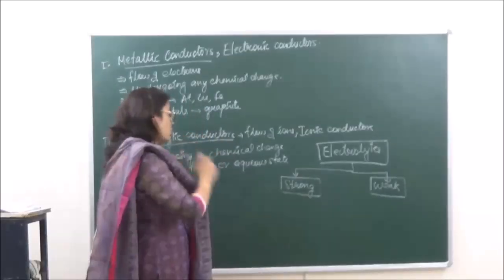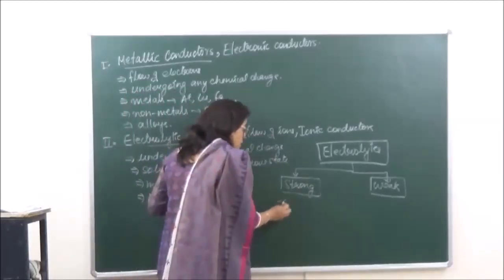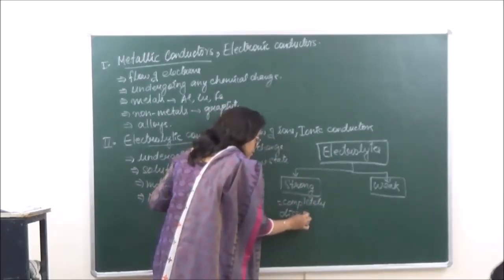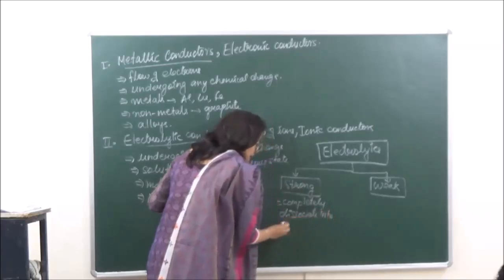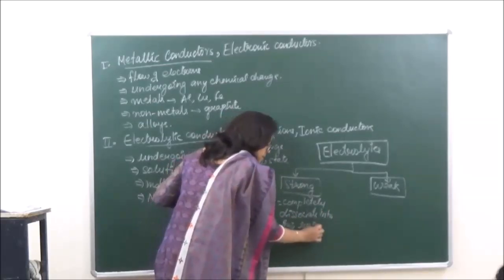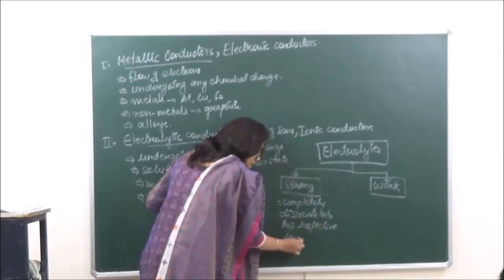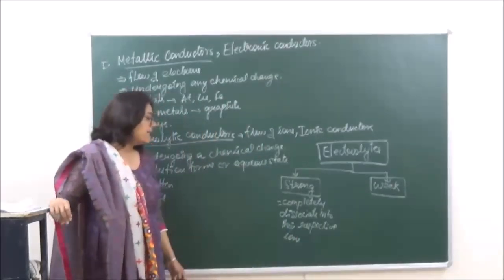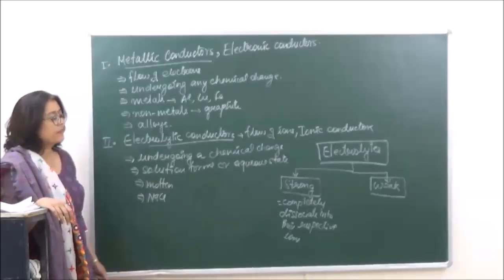Strong electrolytes are those which completely dissociate into their respective ions.